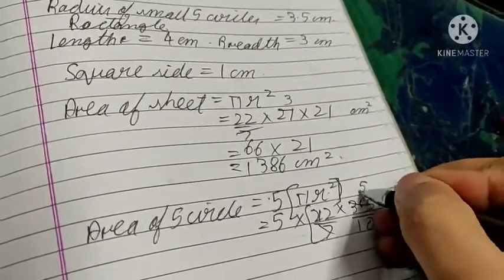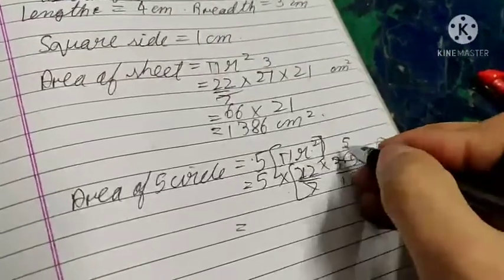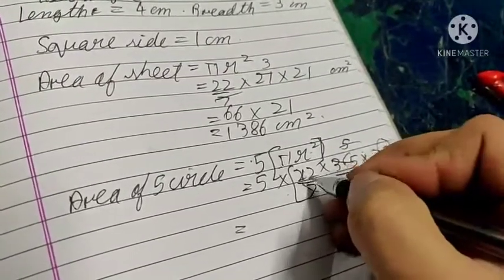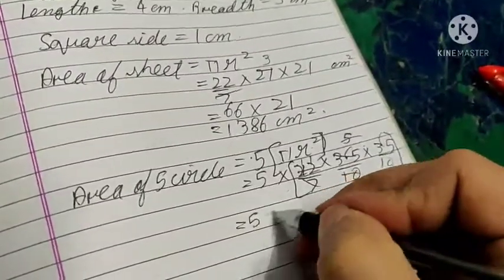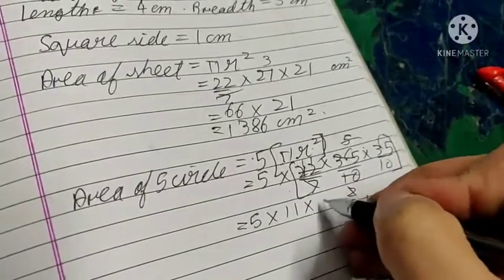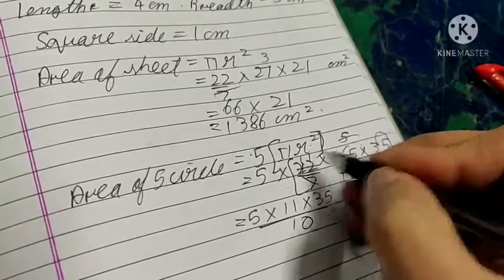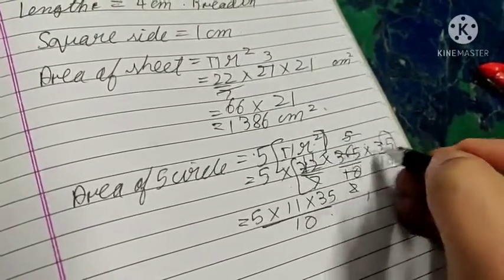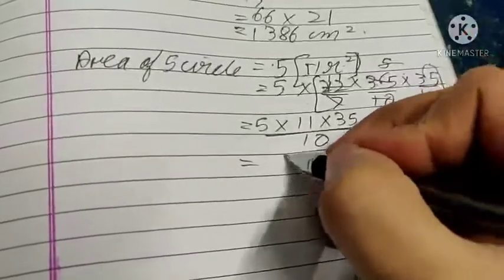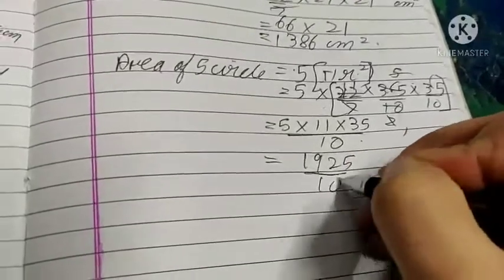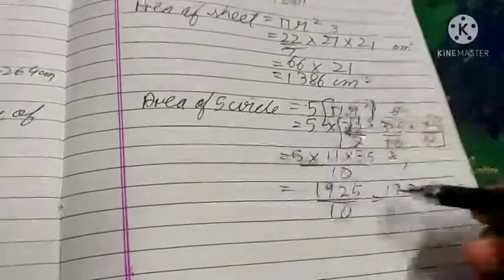This 7 is cut with 5, and we cut this 5 by 2. 2 elevens are 22, it is 11. So you are left with 5 into 11 into 35 upon 10. 5 into 11 is 55, then this is cut off, we are left with 35 upon 10. It is 1925 upon 10, that is 192.5 centimeters square. So this is the area of 5 circles.